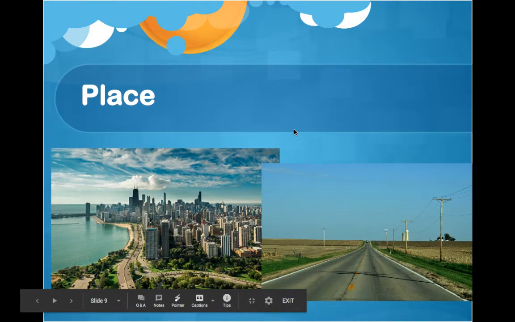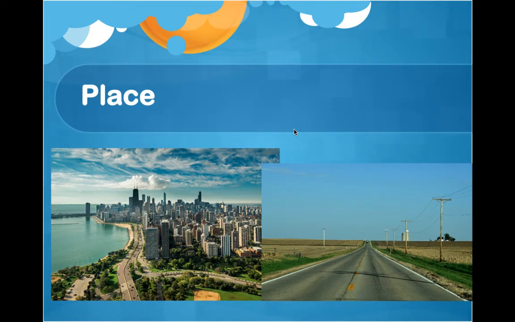The next one I want to talk about is place. Now, place is a very interesting theme of geography because place and location are very similar. In fact, a lot of people mix up place and location, but it turns out they are not actually the same. If you remember my description of location, location is the specific spot on planet Earth where something is. That is what location is. It's the specific spot on planet Earth where something is.